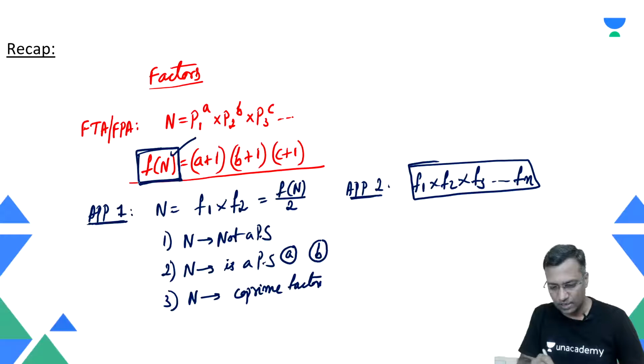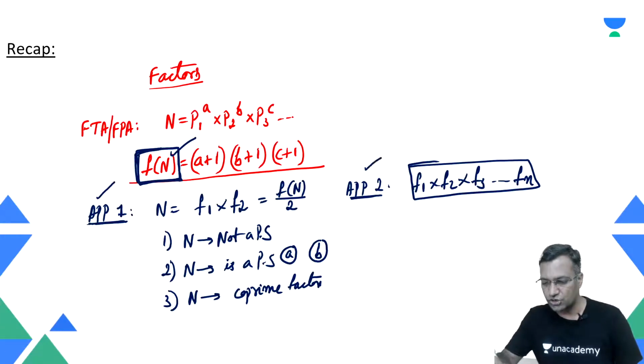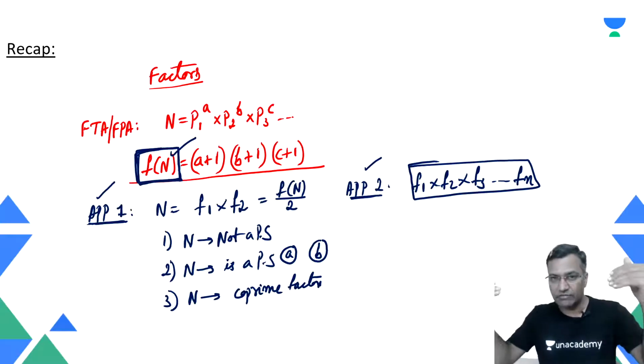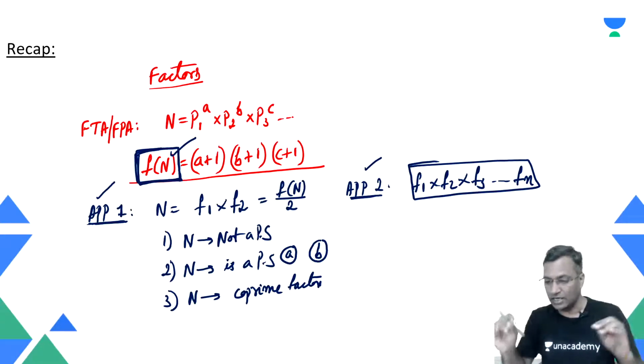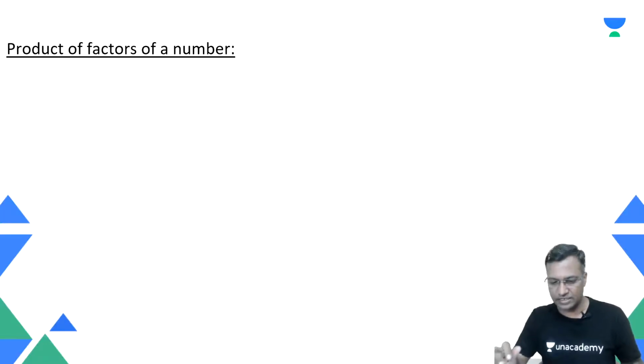What is the concept? How to find the number of factors. And I am doing two applications on number of factors. Then we will do the second one, which is nothing but the sum of the factors. That's another concept in itself. Fair enough. So having understood that, let's get on to this.